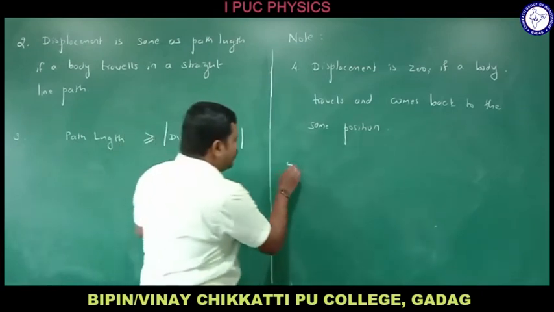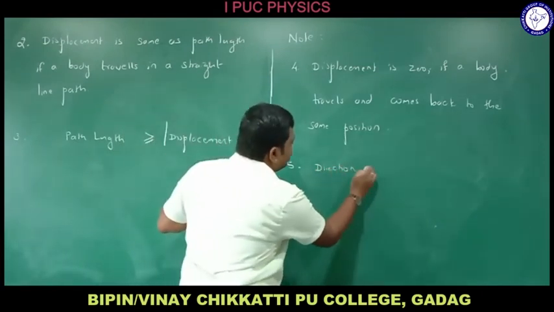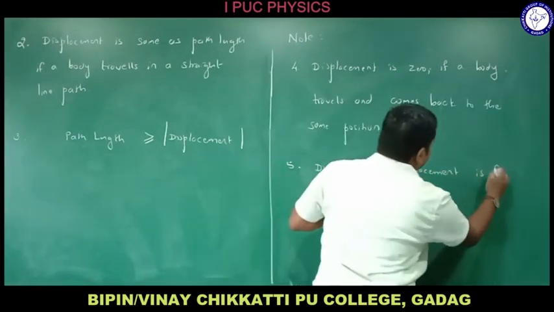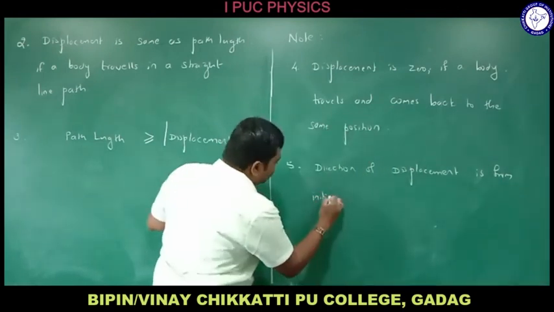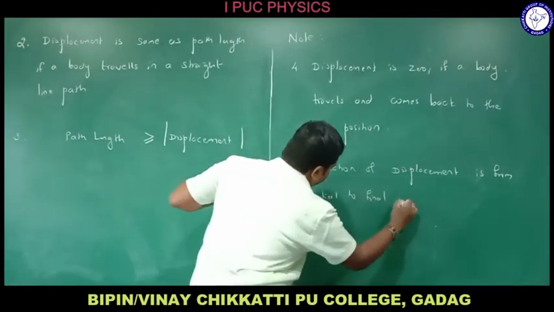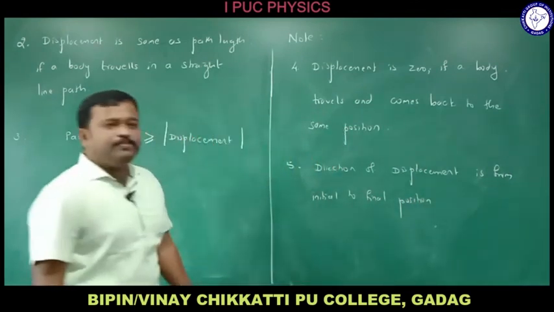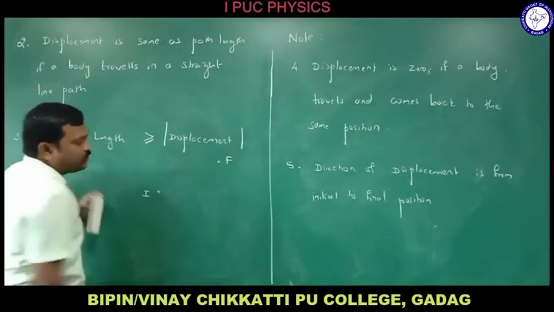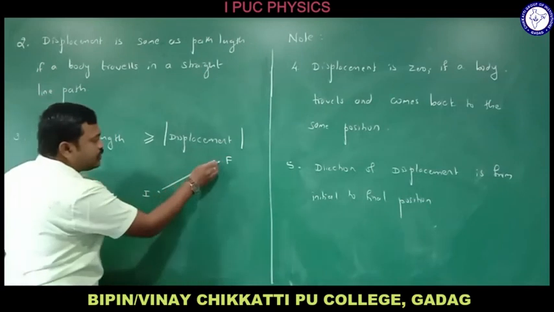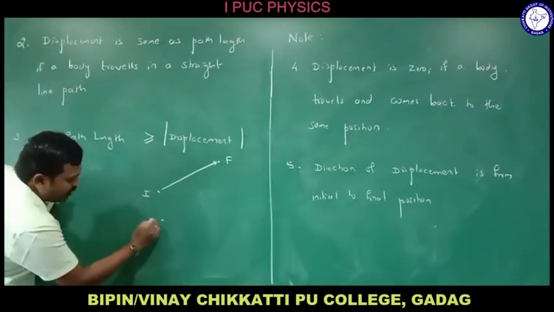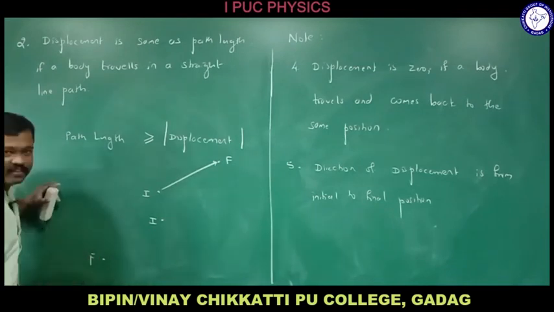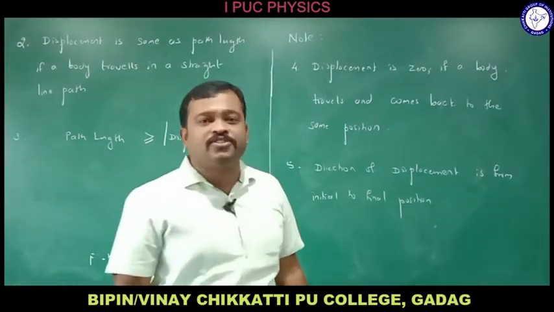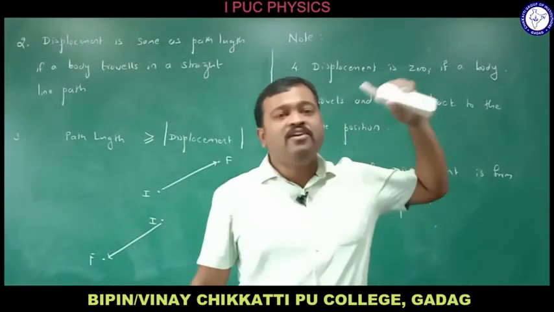And lastly, you need to know the direction of displacement. What is the direction of displacement? It is from initial to final position. If the initial position is this way and the final position is here, the direction of displacement is in this direction. If the initial position is here and your final position is here, the direction of displacement is here. The direction of displacement is always from initial position to final position.